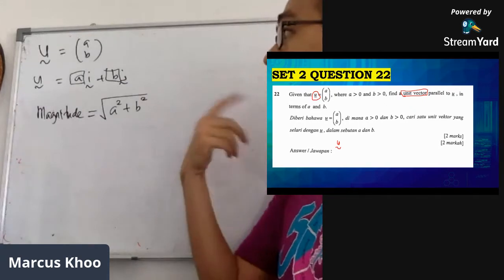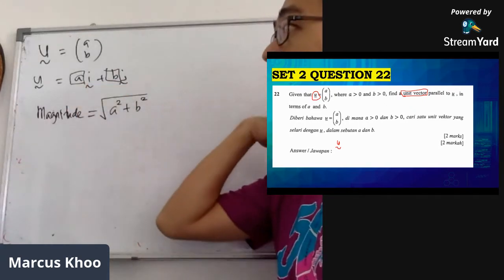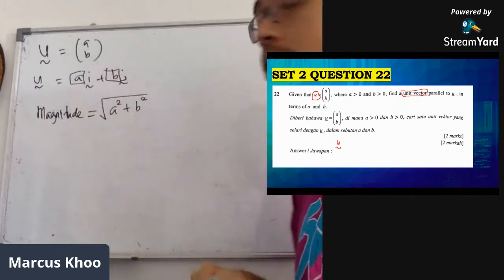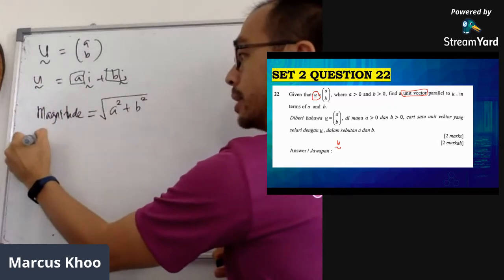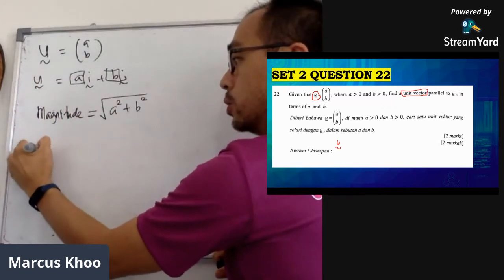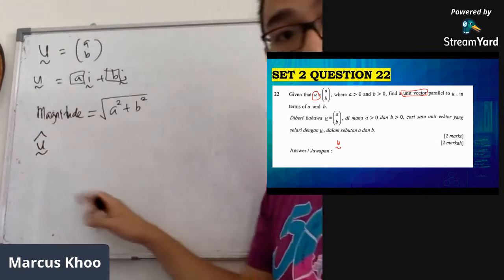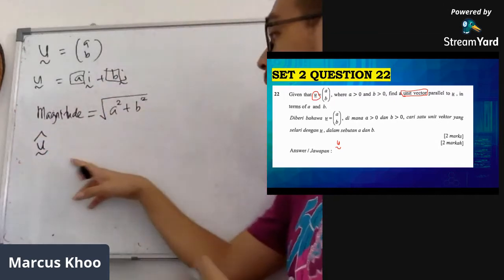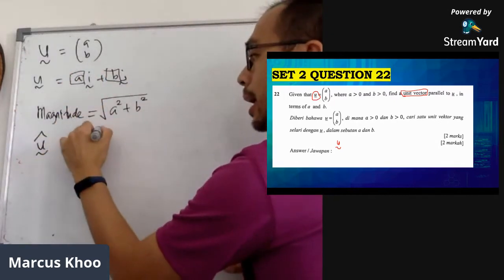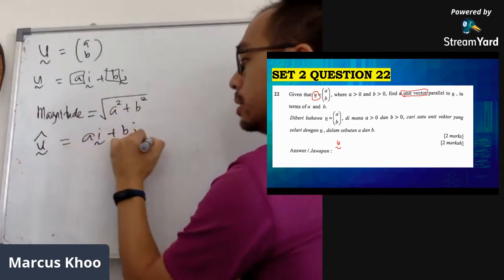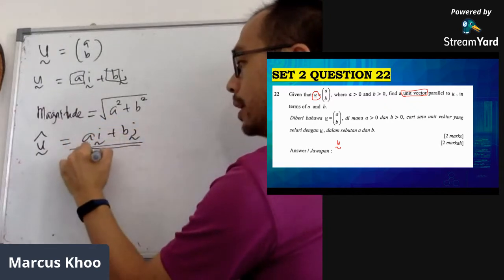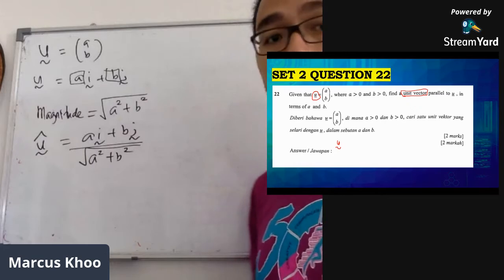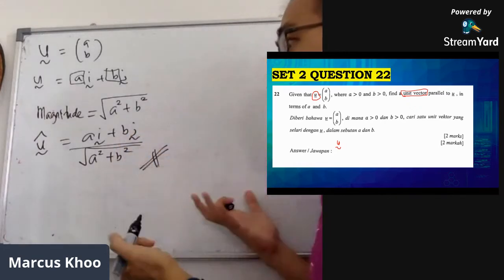So we always do this first. Find the magnitude, and after that, we divide the vector with the magnitude. So when we divide the vector, we change it to the unit vector, U vector with the cap. Remember, the unit vector always has the cap on top of it, equals to AI plus BJ, divide the whole thing by square root of A squared plus B squared. And that's our answer. That's our final answer. Done.